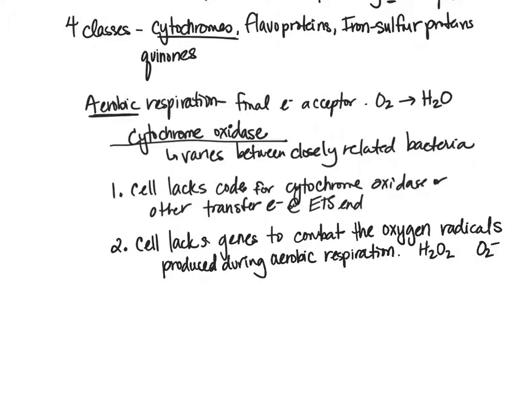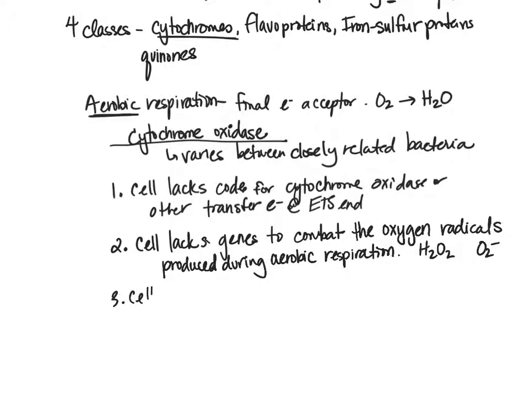But then third, the cell may lack a sufficient amount of oxygen to carry out the aerobic respiration process. So even if the cell does encode for cytochrome oxidase, even if it does encode for the enzymes that can help combat the oxygen radicals, it may just lack oxygen to carry out aerobic respiration. So it finds itself in an environment that has very little or no oxygen at all, so it cannot go through aerobic respiration.